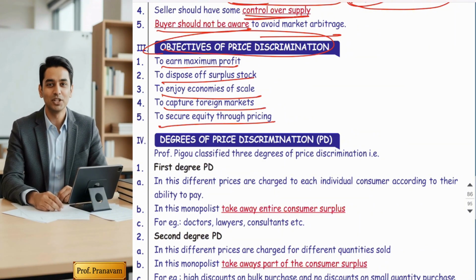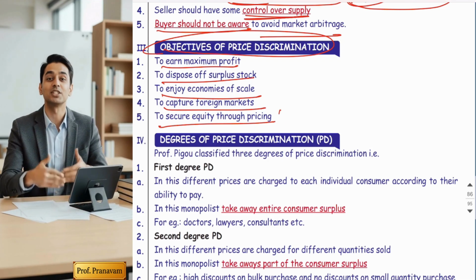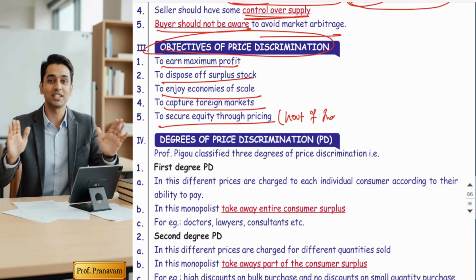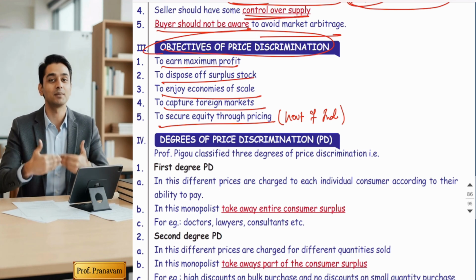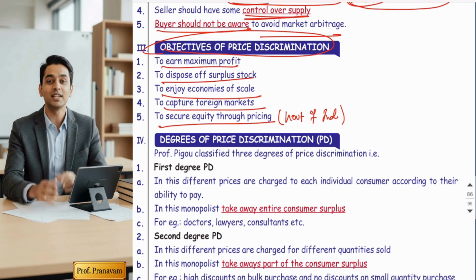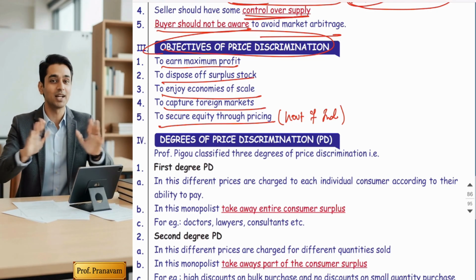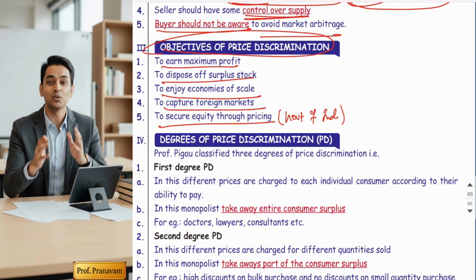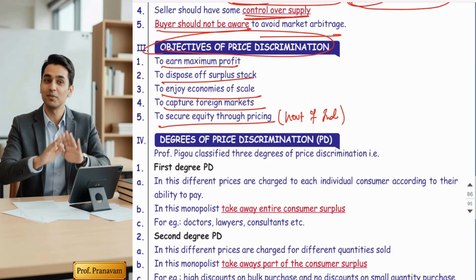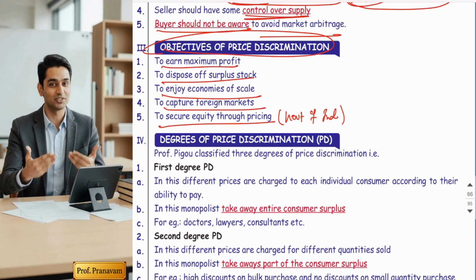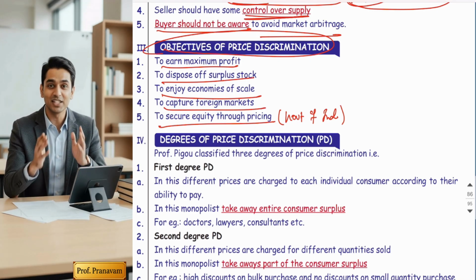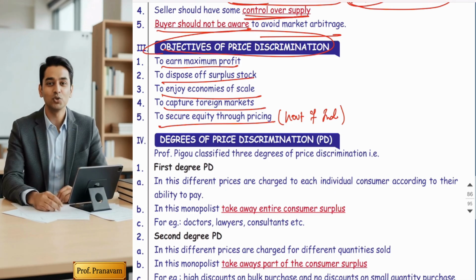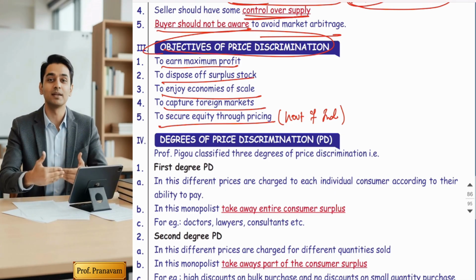To maintain equity through pricing. Yes, friends, normally the government of India uses this strategy to maintain equity. The best example is the railway. Railway is a basic need, as you know, so the service should reach everyone, whether the person can afford it or not. So for poor people, the railway has come up with a segregation: second class, general class, and AC class. For rich people in AC class, they charge higher prices, and in the same train for general class, they charge a very low price.